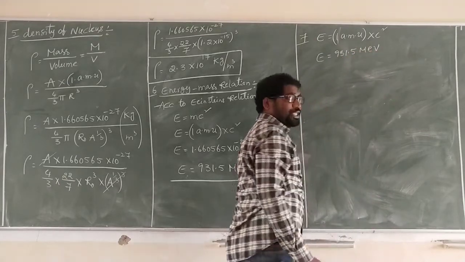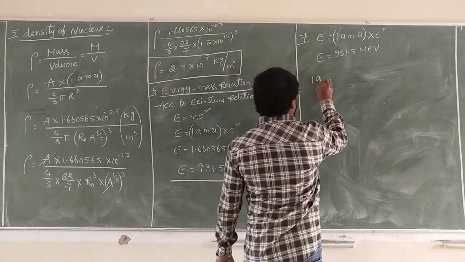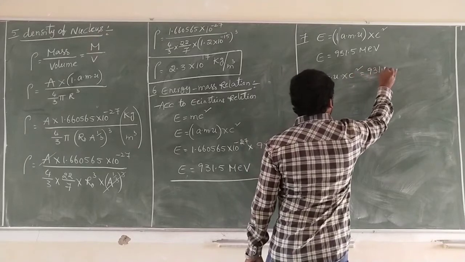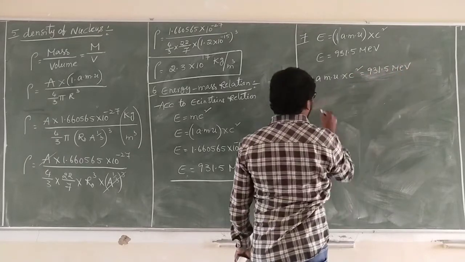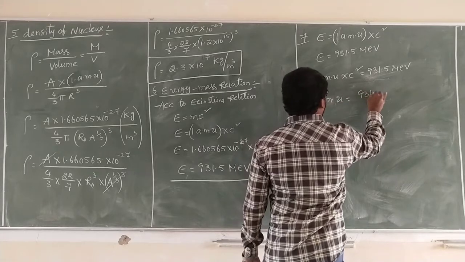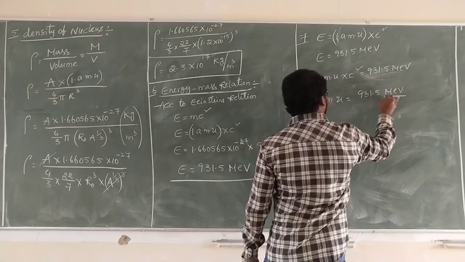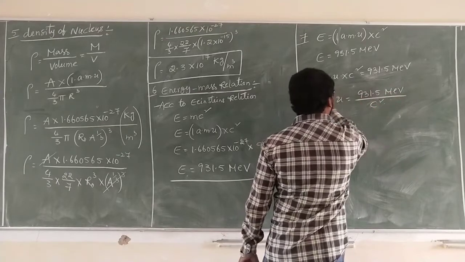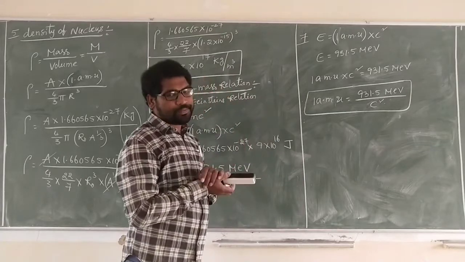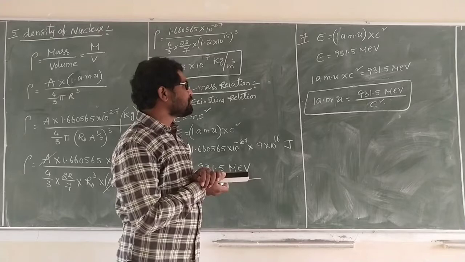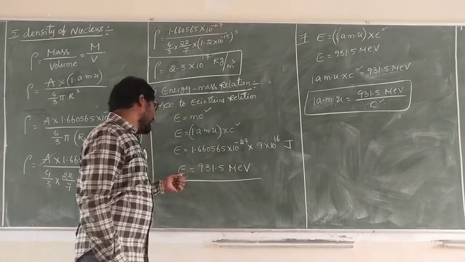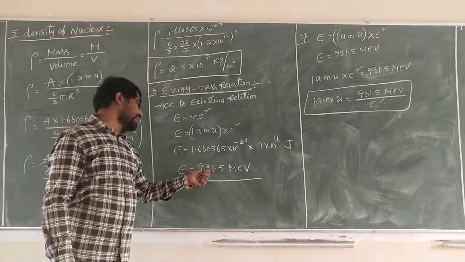By using these two relations, 1 AMU into c square is equal to 931.5 MeV, so 1 AMU is equal to 931.5 MeV by c square. This is 1 AMU in terms of electron volt by c square, and this is the energy according to the energy mass relation, E is equal to 931.5 MeV.